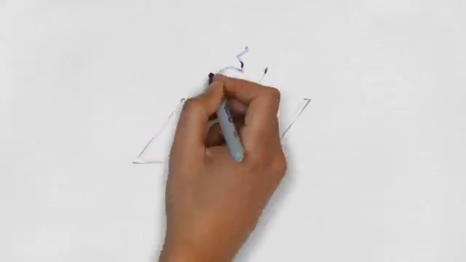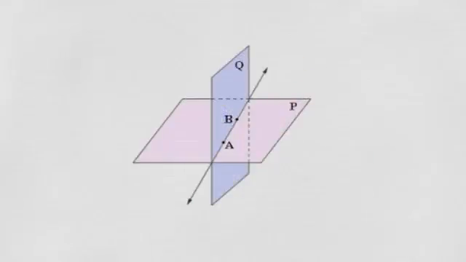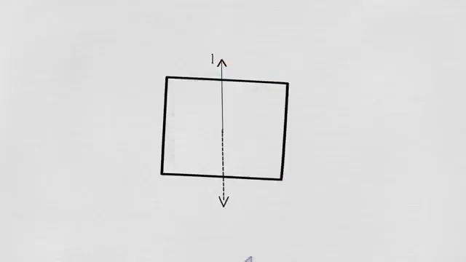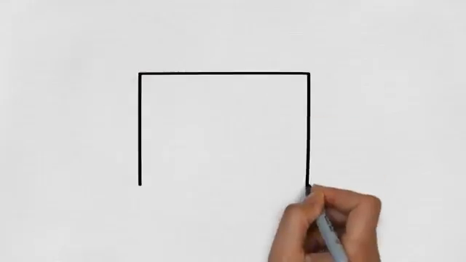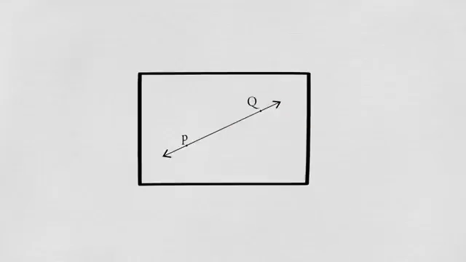Number 7. When 2 planes intersect, their intersection is exactly one line. Here, the planes P and Q are intersecting each other. Line AB is the intersection of these planes. Number 8. When a line intersects a plane but does not lie in it, then their intersection is a point. Line L intersects the plane E in point P. 9. A line containing two given points of a plane lies wholly in that plane.